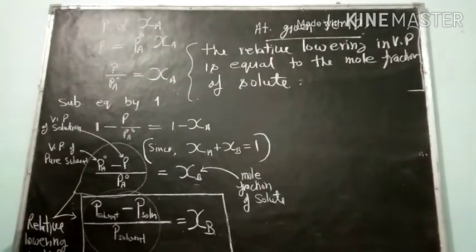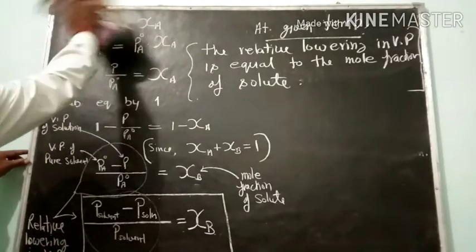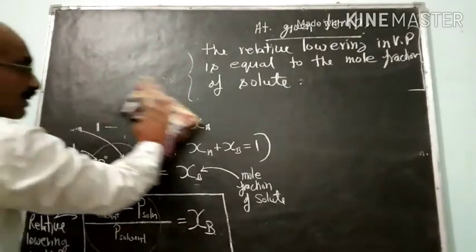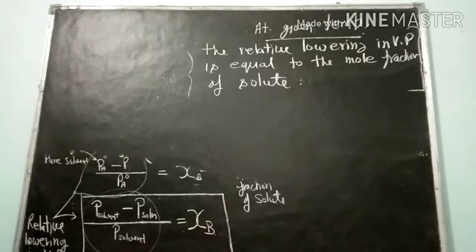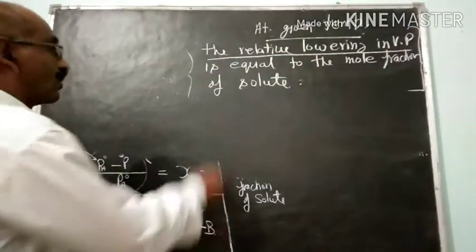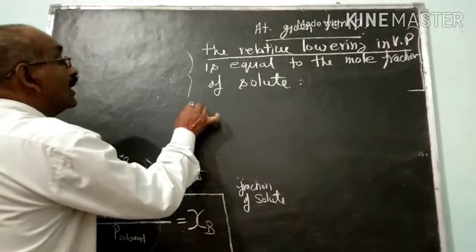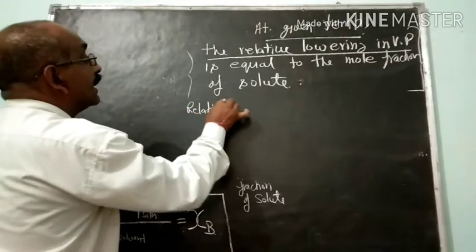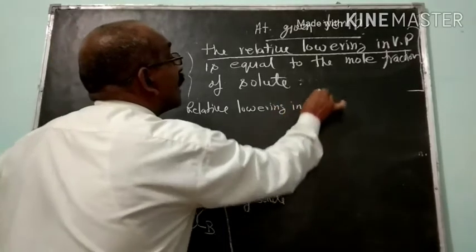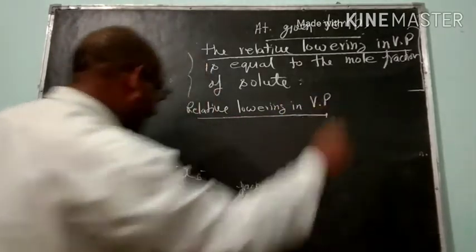See, now after that, here we are using the term relative lowering in vapor pressure. So this relative lowering in vapor pressure, what is it?